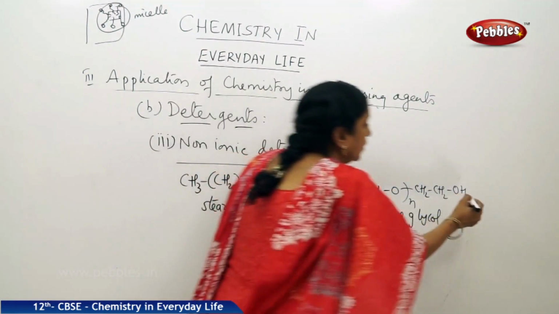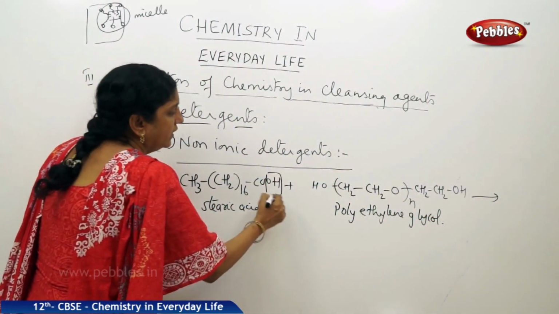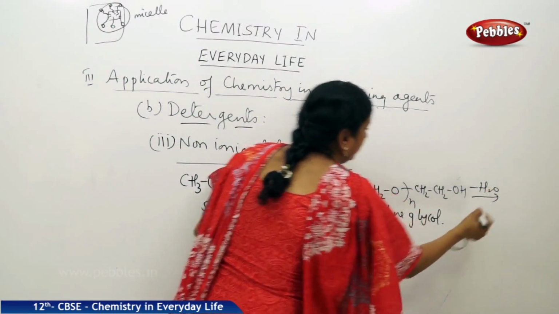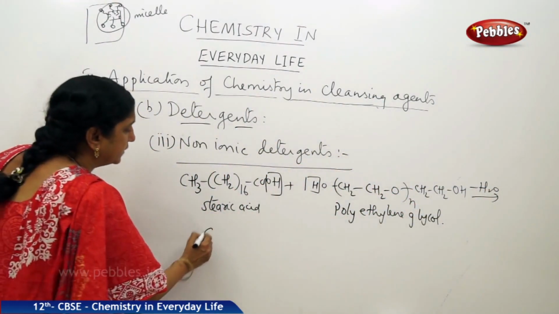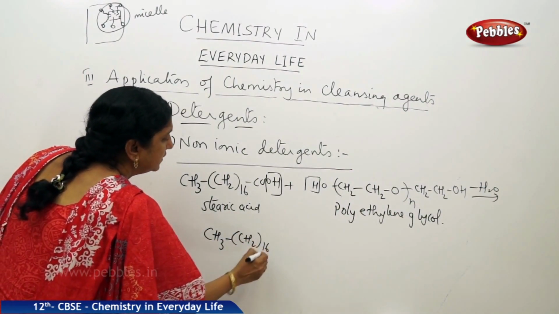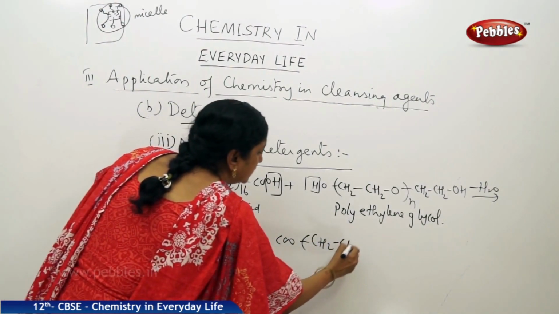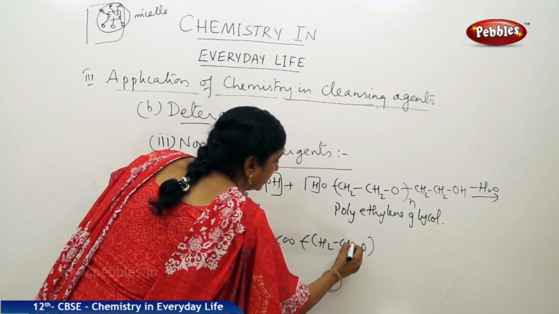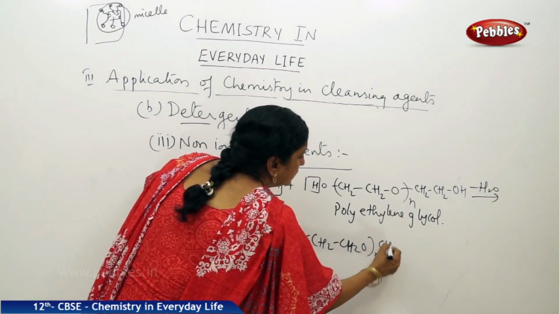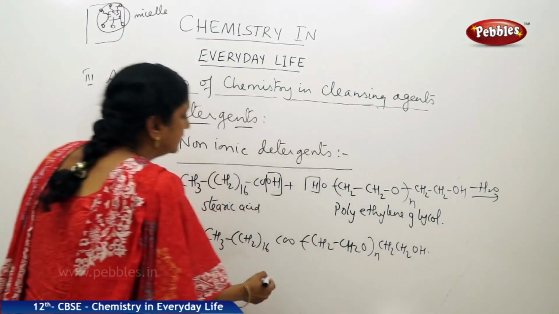Now on condensation, a water molecule will be lost, OH and H from here are lost as water, and you will get this particular compound, CH3(CH2)16COO(CH2CH2O)n CH2CH2OH. Now this is our detergent.